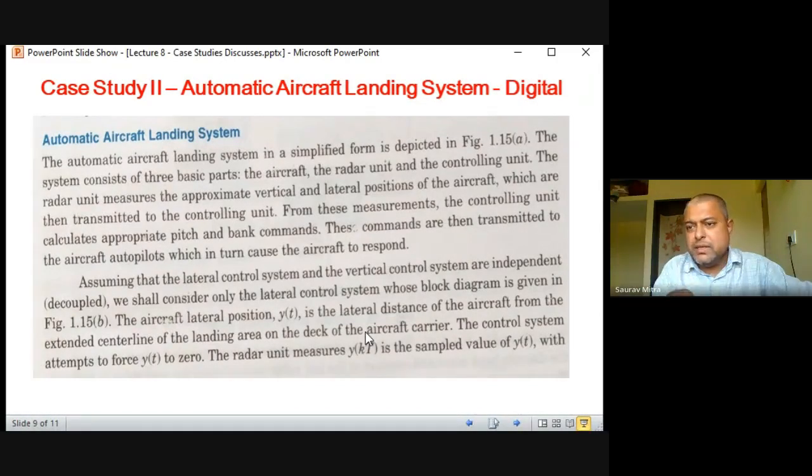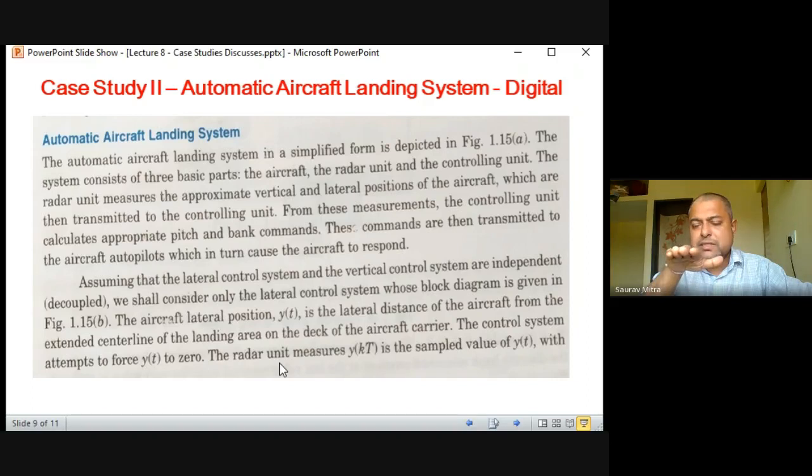So whenever the plane is landing, first it positions itself so that the center point of the aircraft is looking exactly at the center line for landing. Then it is calculated whether my wheels are exactly aligned to the center line or not. That is why this line is very important. The aircraft lateral position YT is the lateral distance of the aircraft from the extended center line of the landing area on the deck of the aircraft carrier. The control system attempts to force YT to 0.